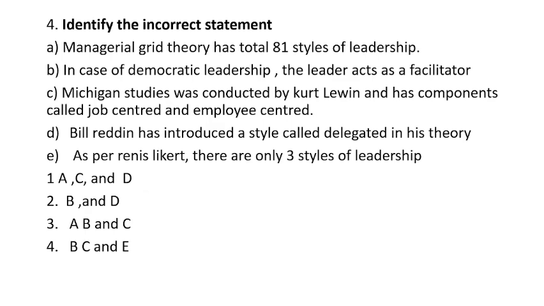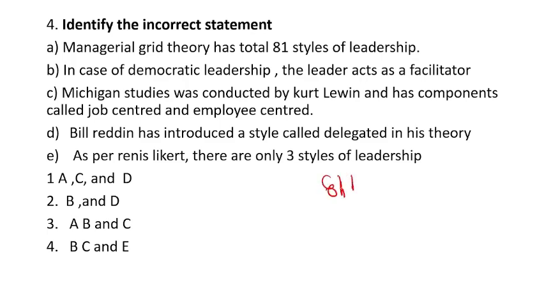Let's try this, then I will tell you how you could have solved this question. Leadership has the same importance as motivation. So do all these topics, read this carefully, and attempt the questions very carefully. Now let's discuss. Managerial grid theory has 81 styles of leadership. You know that Robert Blake and Jane Mouton gave this theory, managerial grid, and it has 5 phases, but the total number of styles is 81.